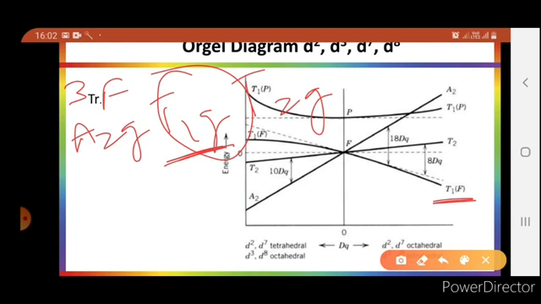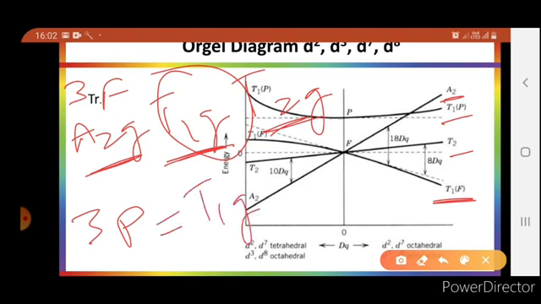The T1g will be ground term, and T2g and A2g will be excited term. G is not written here because it is also for tetrahedral, so g has been omitted, but when you use only for octahedral, then you have to write g here. So T1g, T2g and A2g, and this T1g is from 3P. That's why here it is written P, because there are two T1g terms, one originated from F, one originated from P.